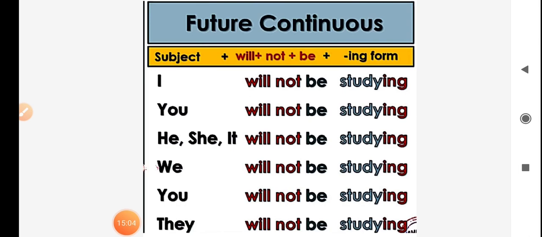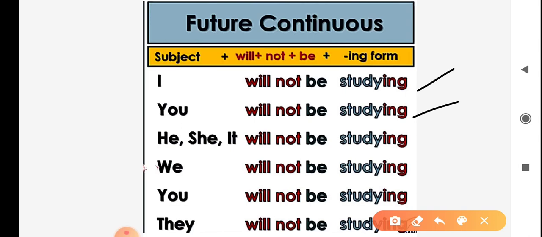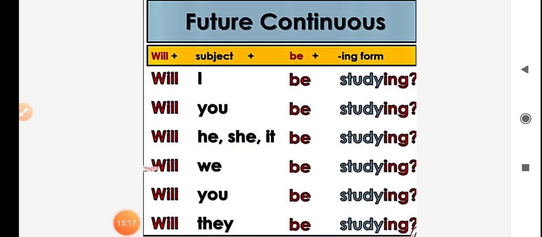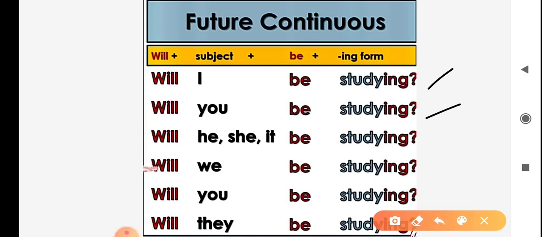Example for negative sentences: I will not be studying. You will not be studying. He will not be studying. We will not be studying. They will not be studying. Example for interrogative sentences: will I be studying? Will you be studying? Will he be studying? Will we be studying? Will they be studying?